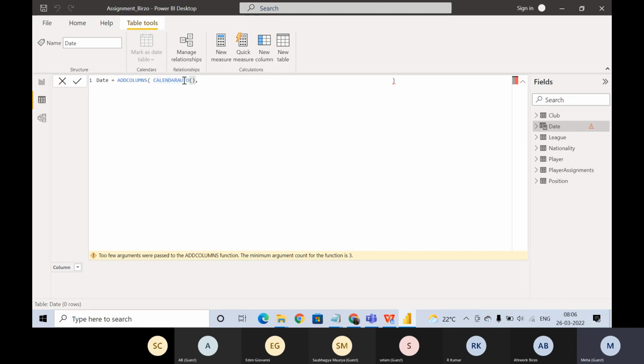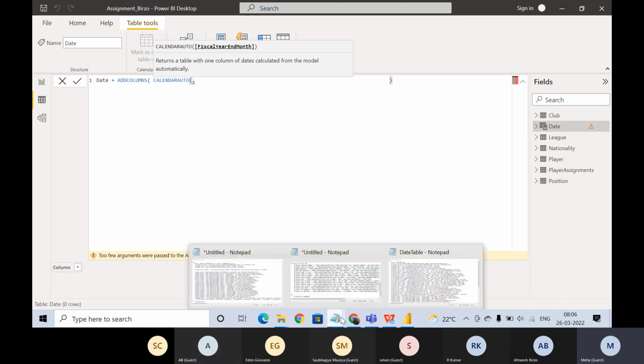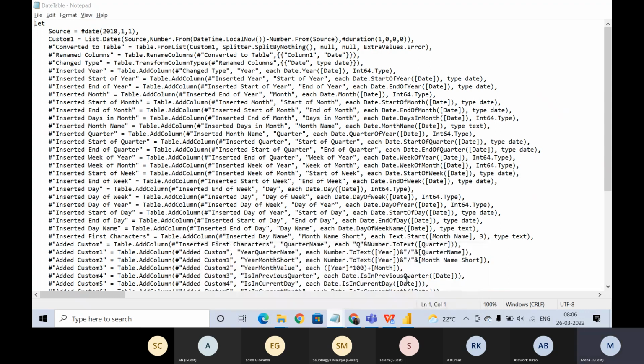It returns a table with one column of dates calculated from the model automatically. Now here you were telling we will mention everything, but they have already given us the date table. They've already given us the M query.